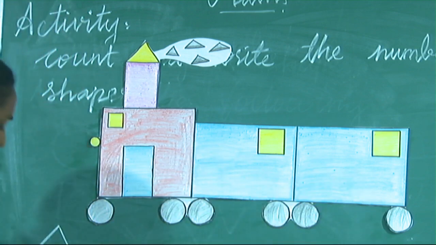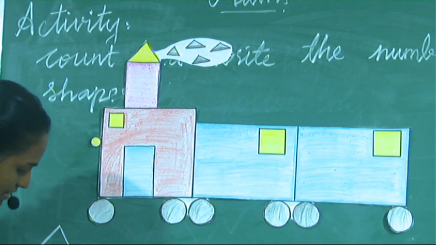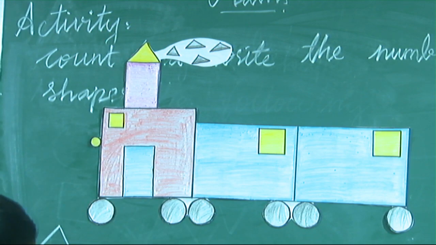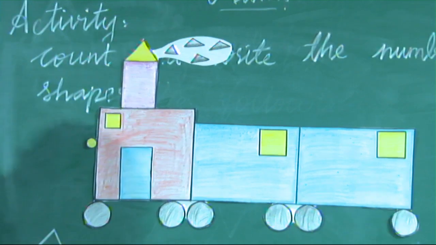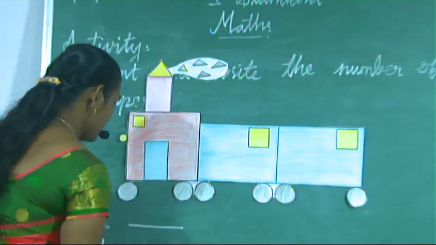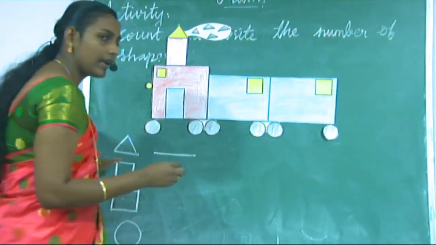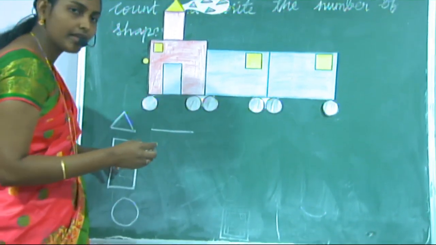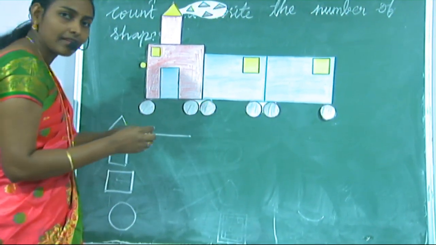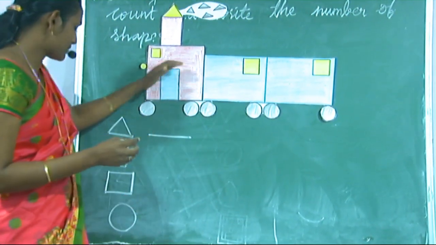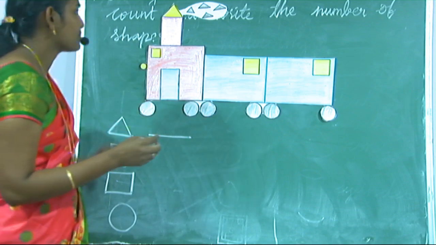Yes, circle. Now let's check how many triangles are in this picture, how many squares, how many rectangles, how many circles are in this picture.